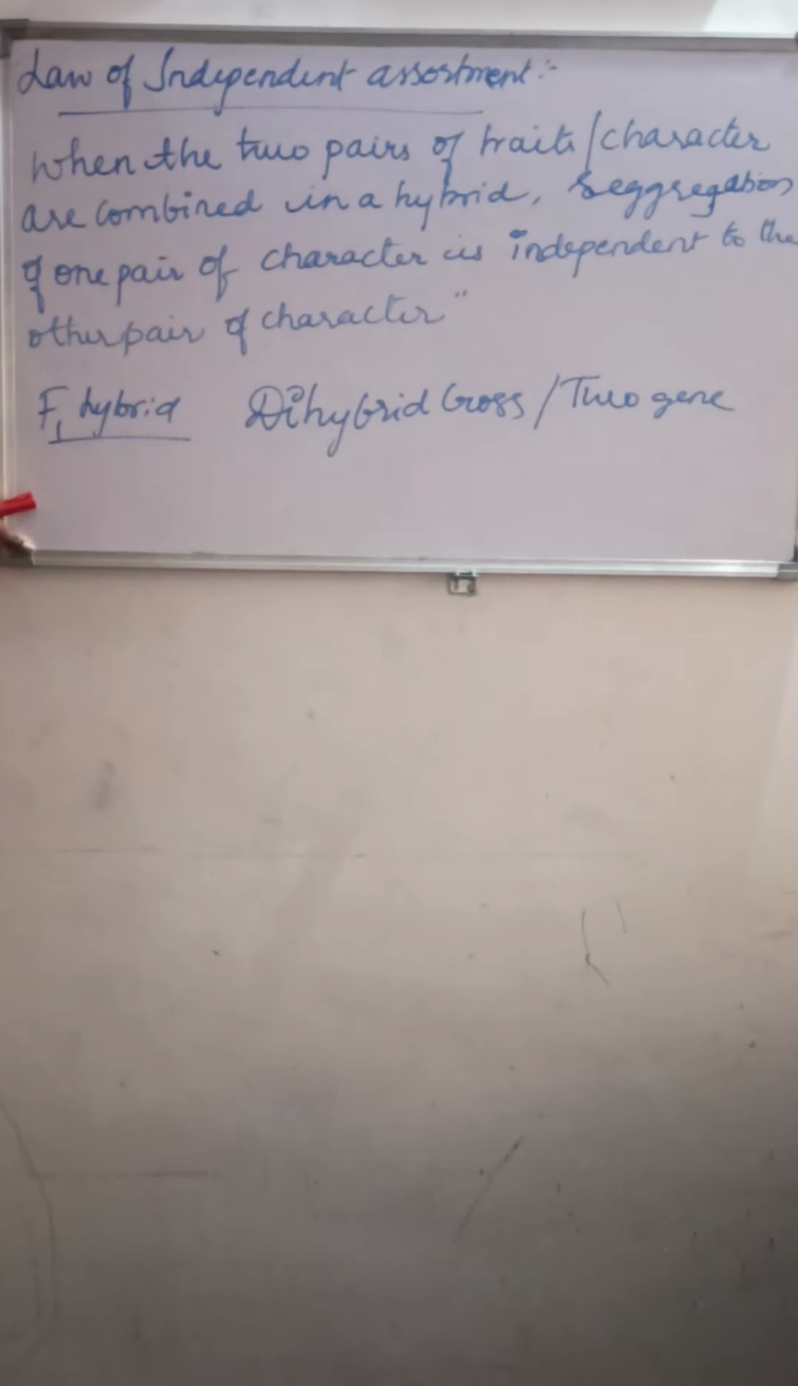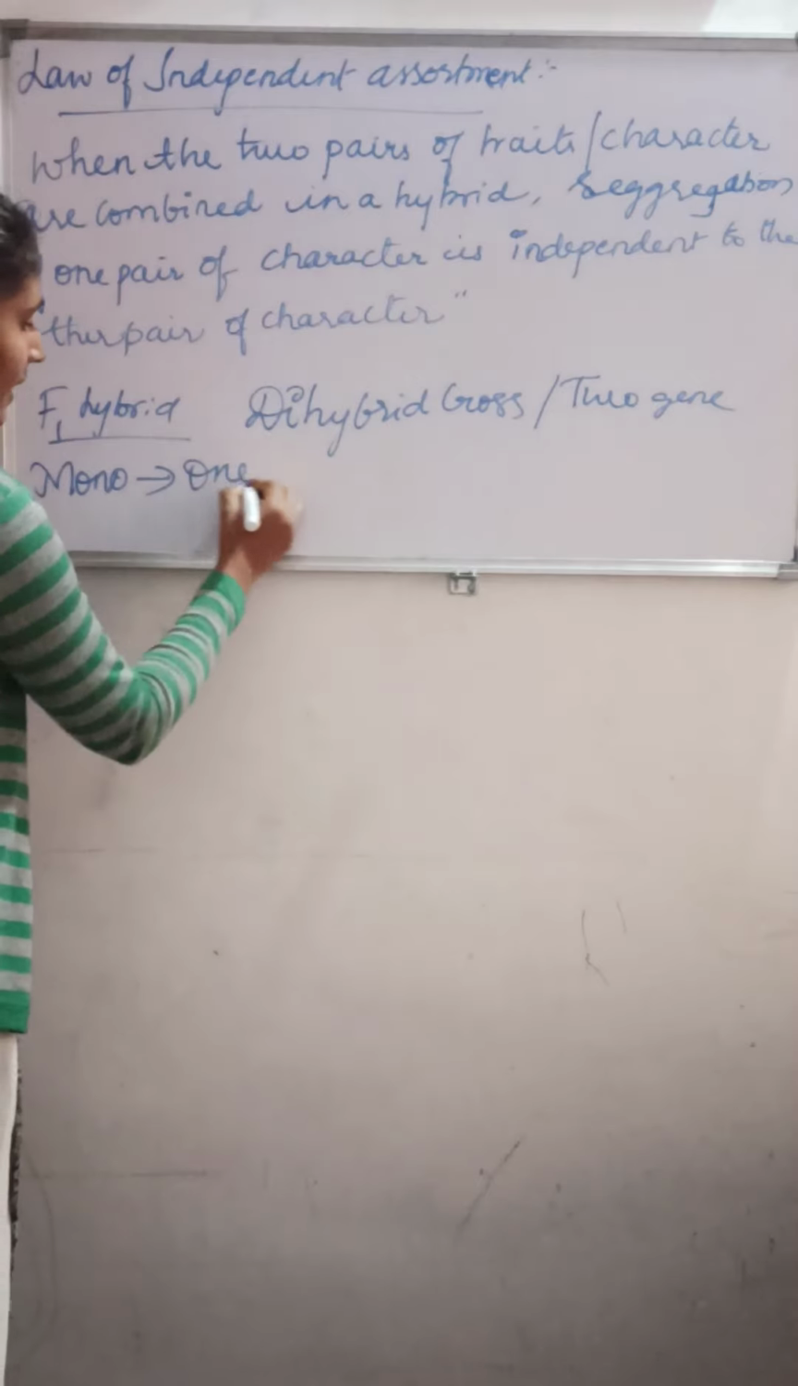So what is a monohybrid cross? It is the cross where two plants differ in one contrasting character. In a monohybrid cross, it is the cross between two plants, that is two parents, differing in one contrasting character.